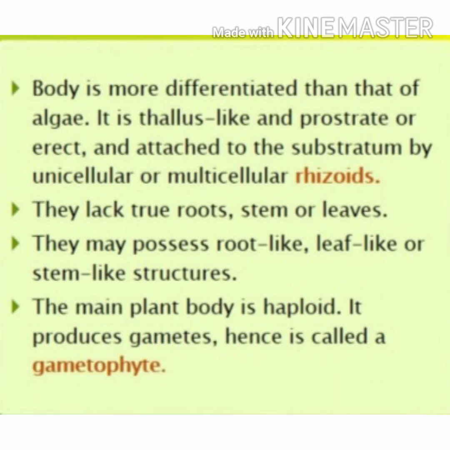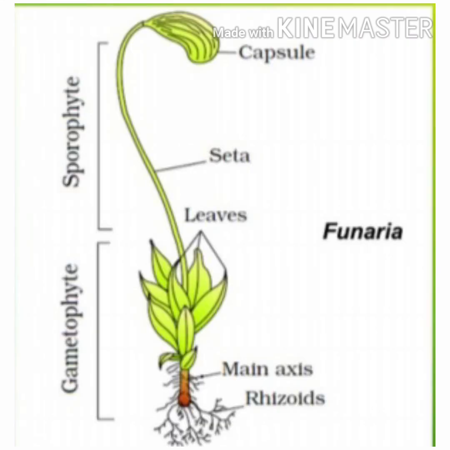The main plant body is haploid. It produces gametes, hence they are called gametophytes. Plants are of sporophyte or gametophyte. If the plant body is bearing spores, that is said to be sporophyte. If gametes are produced from that plant, it is said to be gametophyte. In bryophytes, the parental body is gametophyte because the plant is bearing gametes. And sporophytic stage is present in that plant that can be seen during the sexual reproduction.